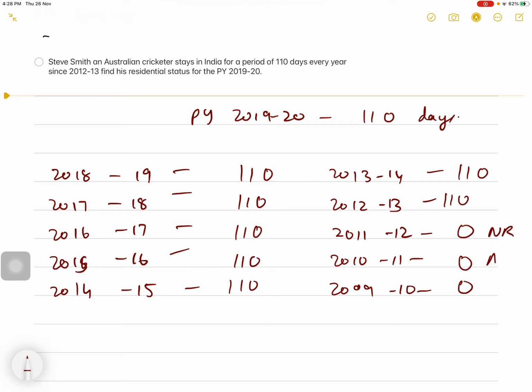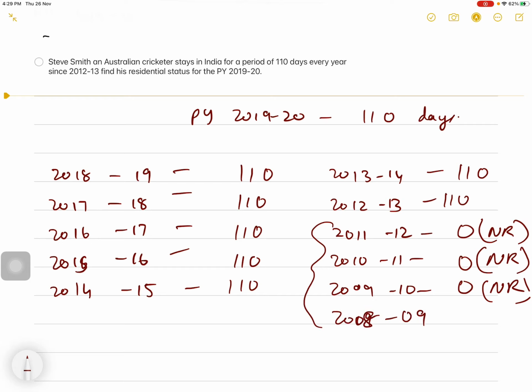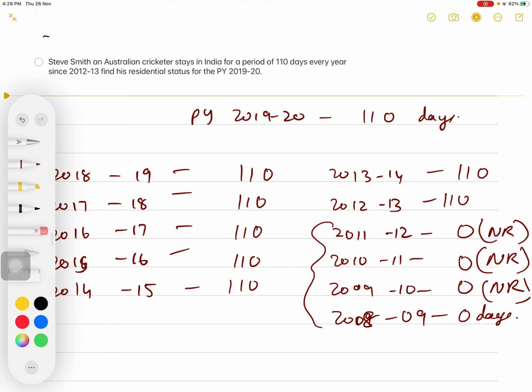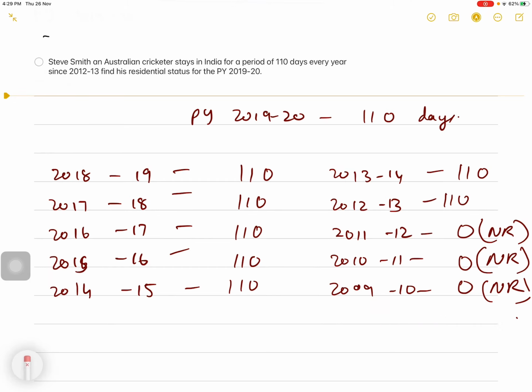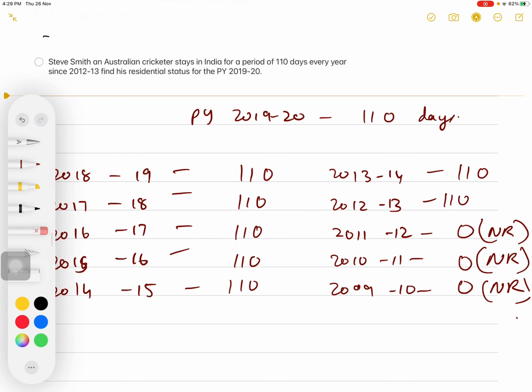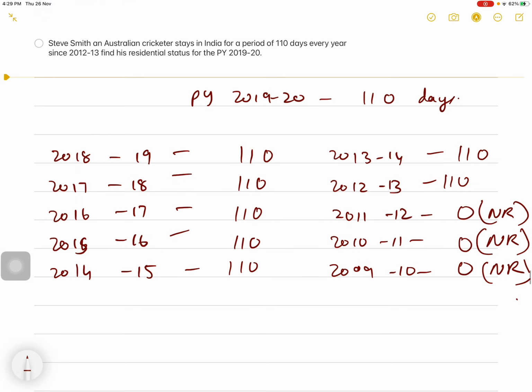So in this case he is non-resident for each of these years. For 12-13, he does not satisfy the first basic condition, and his stay in India during the 4 years preceding the previous year is less than 365, so he does not satisfy the second basic condition either, so non-resident.